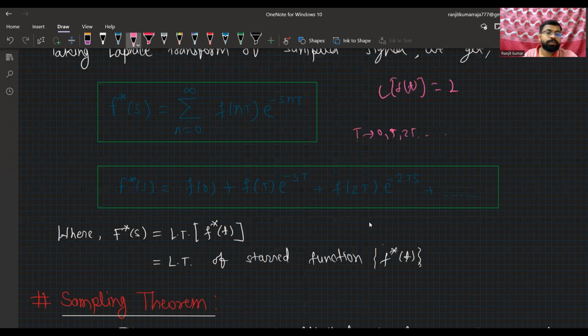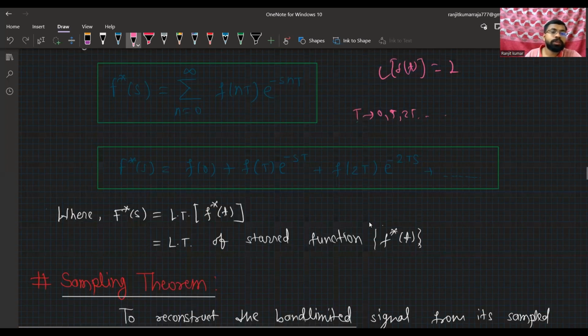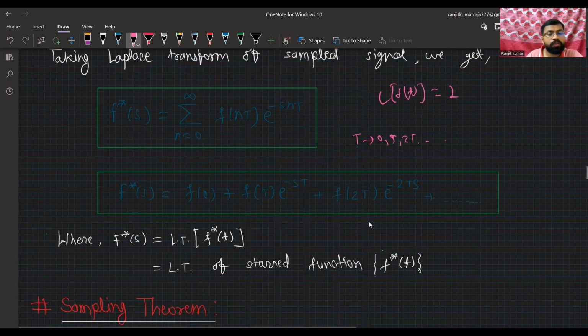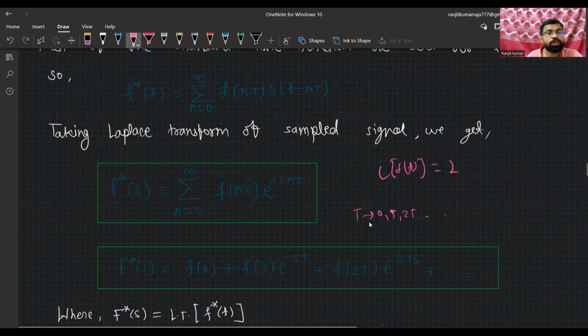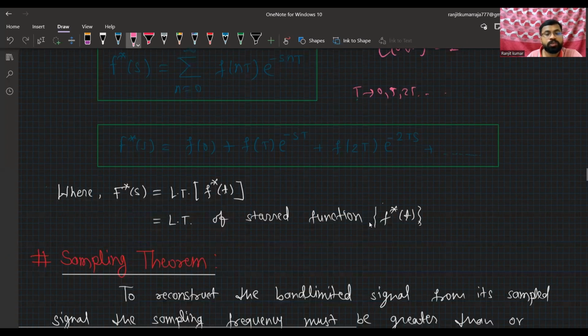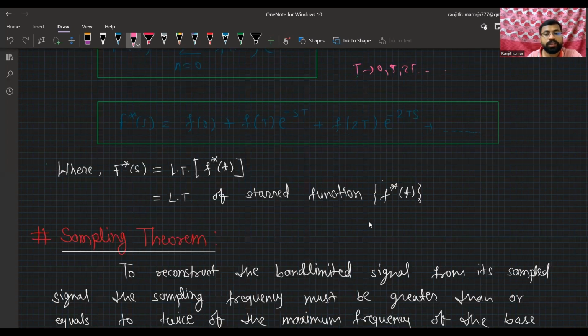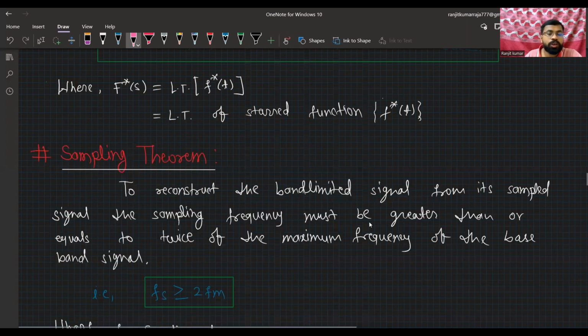Here f star of s is the Laplace transform of f star of t, as I told you. The Laplace transform of the starred function f star of t is f star of s.